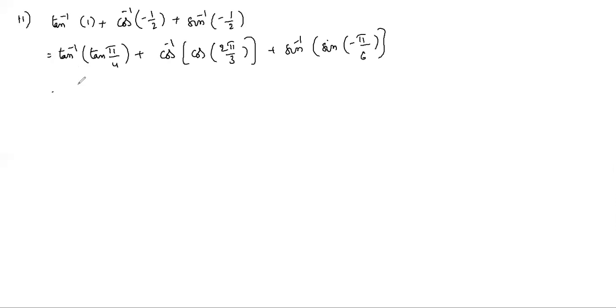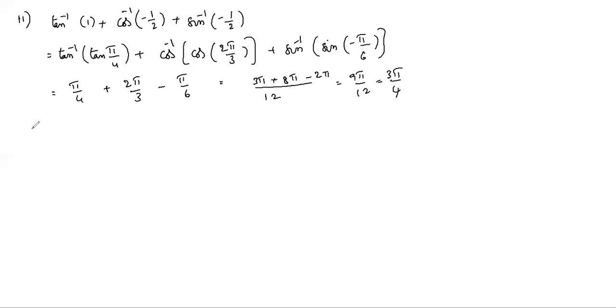So the answer is pi by 4 plus 2 pi by 3 minus pi by 6. By taking LCM 12, 3 pi, 4 times 2 is 8 pi, 3 times 2 pi. 9 pi by 12, 3 will cancel, 3 pi by 4. The answer is 3 pi by 4.